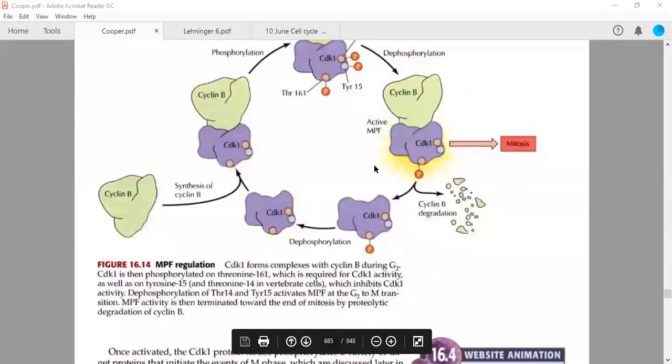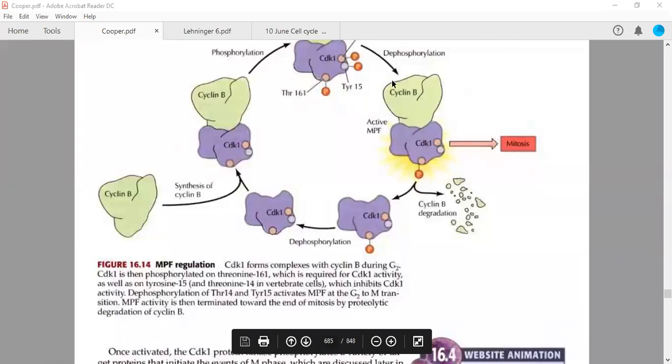So if you are able to get it, you can read it from here also. CDK1 forms complex with cyclin B during G2 phase of the cell cycle. CDK1 is then phosphorylated on threonine 161, which is having some activating function, which is required for CDK1 activity, as well as tyrosine 15 and threonine 14. See, this threonine 14 is only in vertebrate cells, whereas tyrosine 15 is universal, you will find it in lower organisms also, and it is phosphorylated with the help of WEE1. But this threonine 14 is specific for vertebrate cells, which inhibits CDK1 activity.